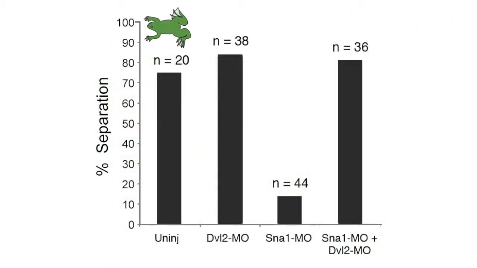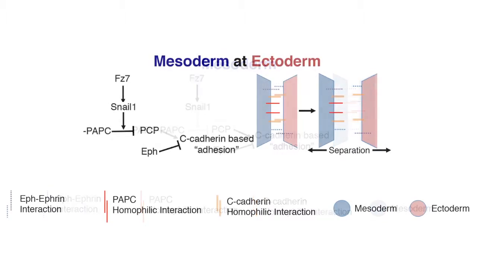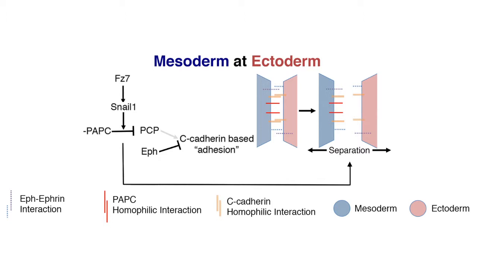Knocking down the planar cell polarity proteins decreased cell adhesion and rescued tissue separation in embryos lacking Snail. Planar cell polarity proteins may therefore enhance cell adhesion and counteract ephrin and Eph receptor-mediated cell repulsion within the mesoderm. But the proteins are downregulated at the ectoderm-mesoderm boundary by PAPC and Snail, weakening cell adhesion to permit repulsion and tissue separation.